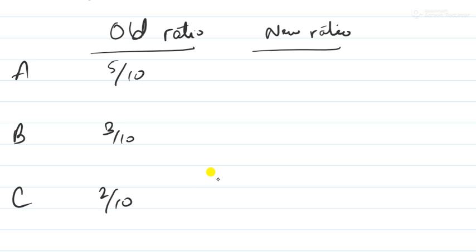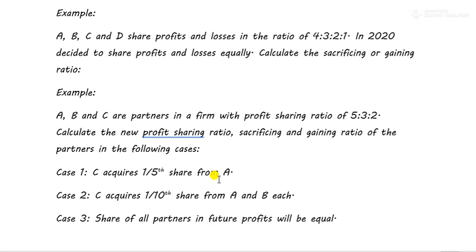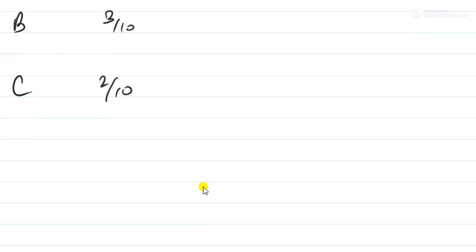So first let us calculate the new ratio. What they are telling is that C acquires 1/5 share from A only. Means C has acquired 1/5 share only from A. So B is not doing anything over here, so the profit sharing ratio of B will not change. So let's calculate it separately this time.